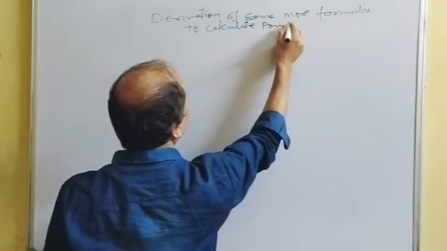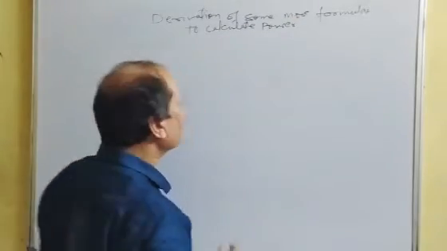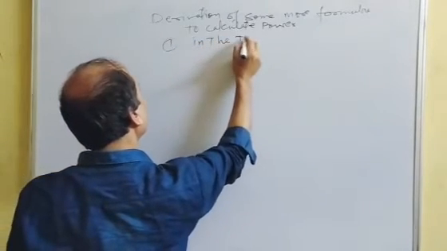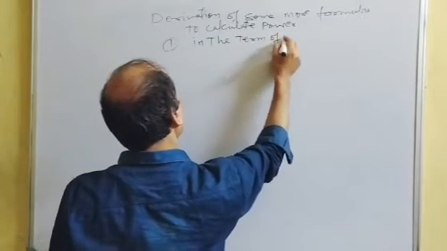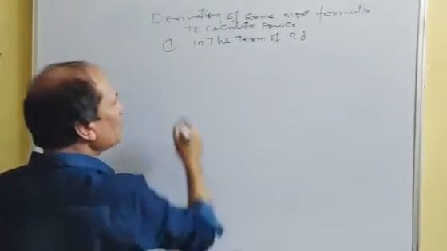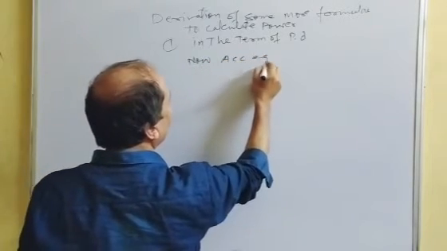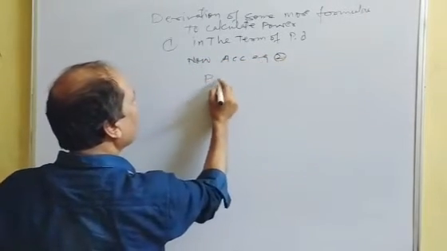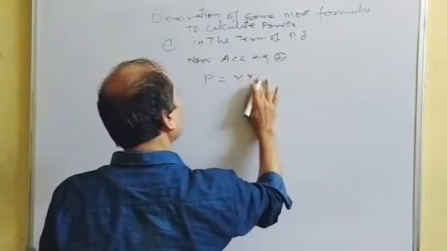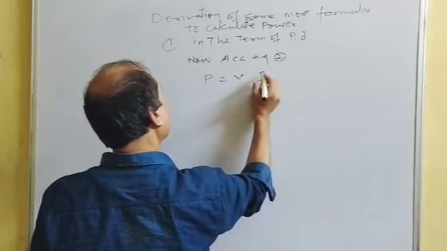First, calculate power in terms of potential difference. Now, according to equation 2, power equals V into I.